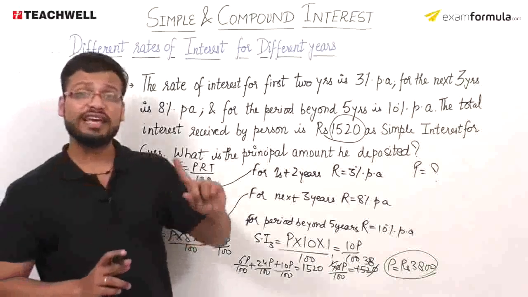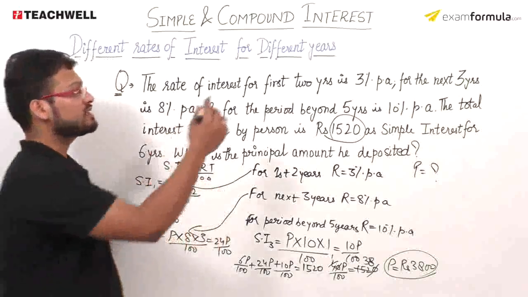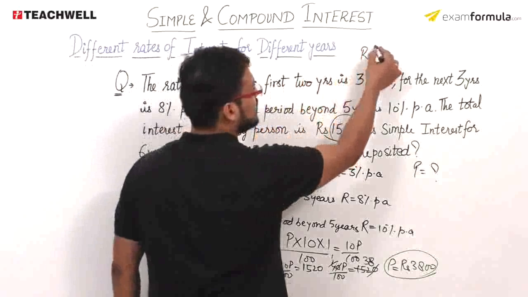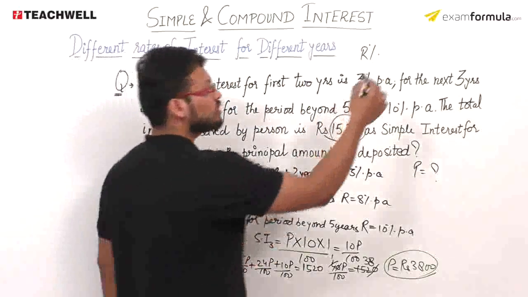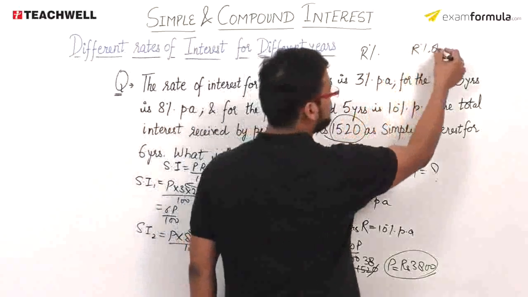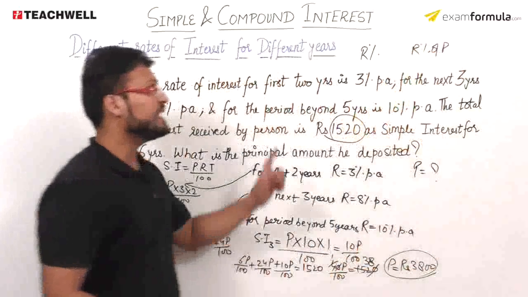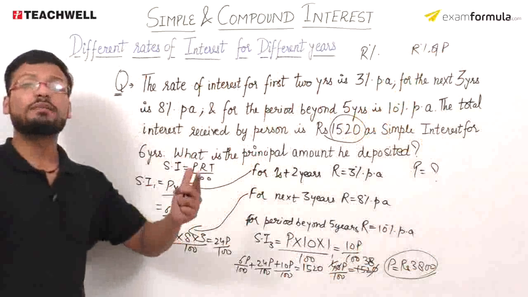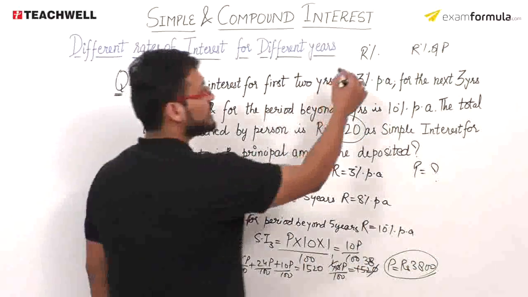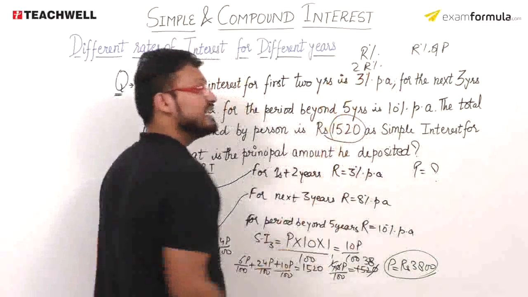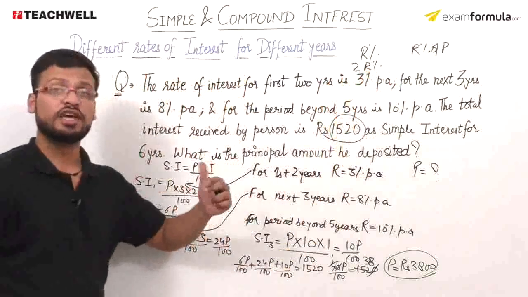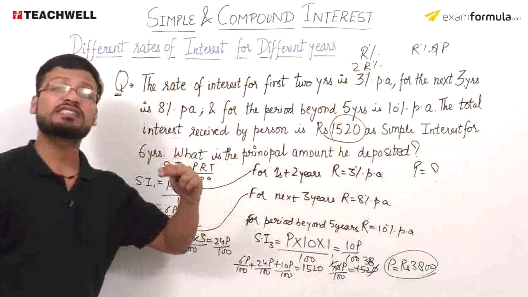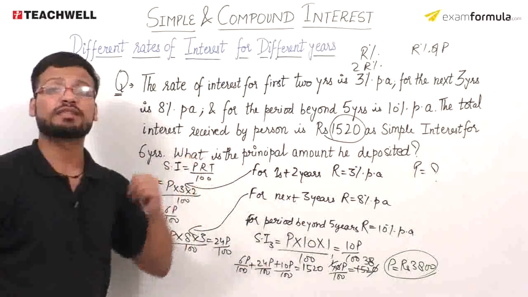If I talk about one year, what will be my simple interest rate? That is R percentage, and in terms of amount, it will be R percentage of P. For 2 years in total, it will be 2R percentage. For 3 years, 3R percentage. For 4 years, 4R percentage. I do that when the rate of interest remains the same every year, R percentage.